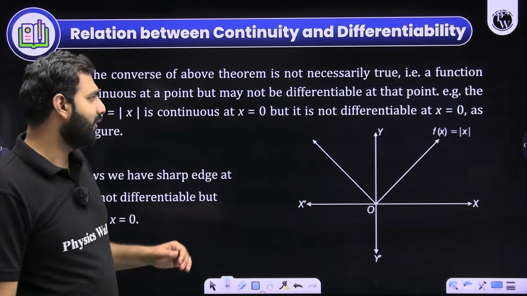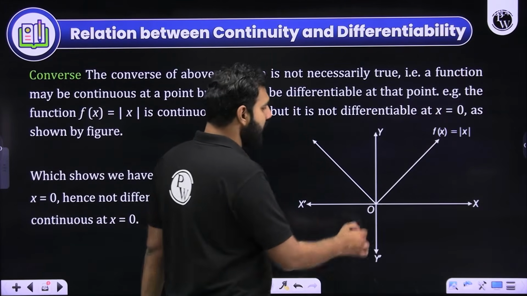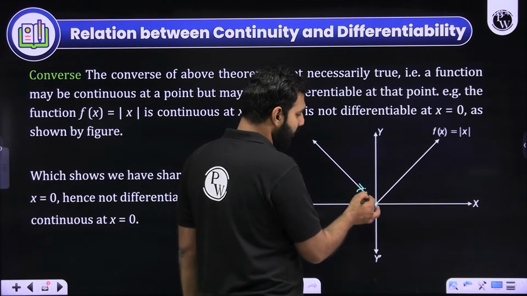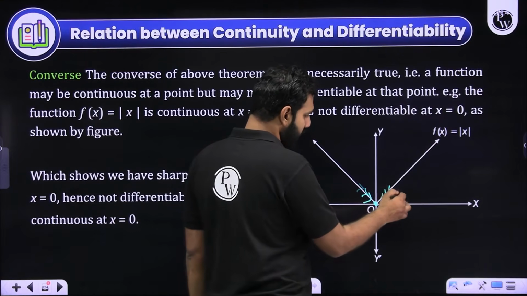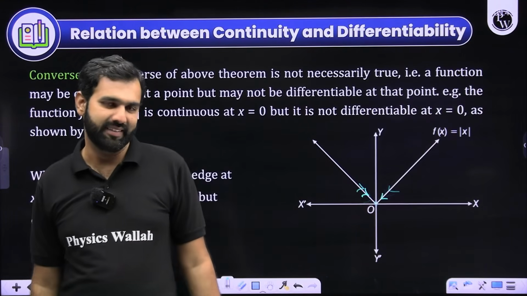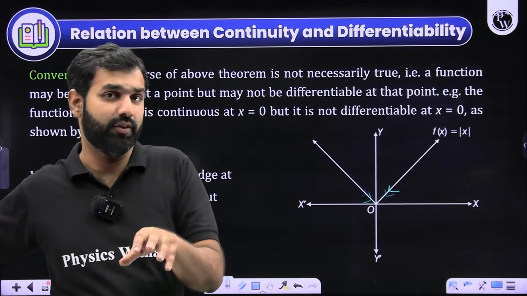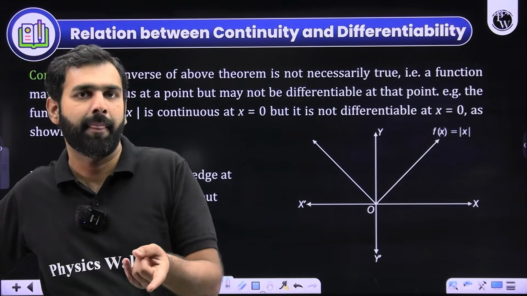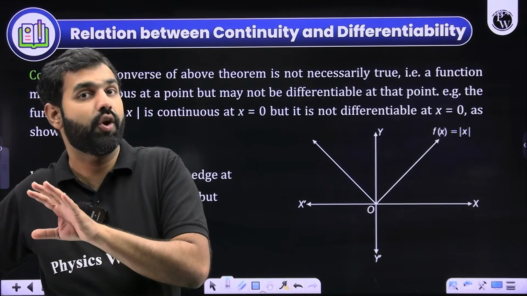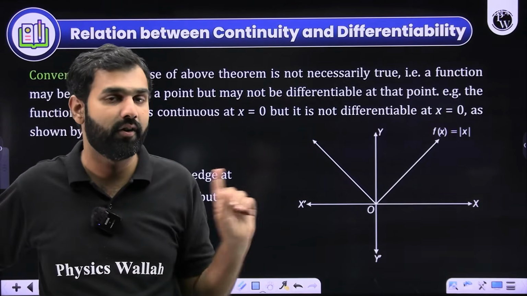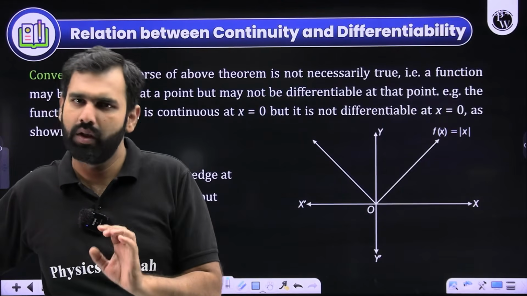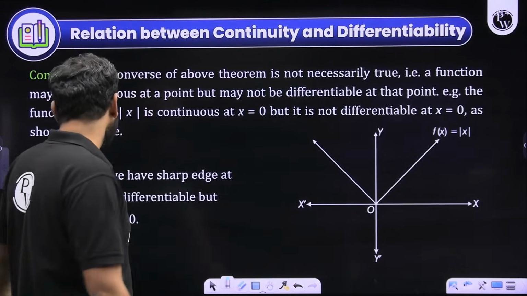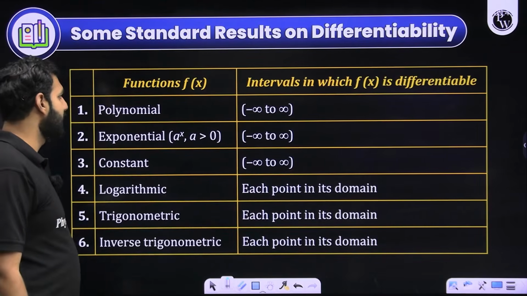But of course, if I were to talk about its continuity, yes, at 0 it is 0. In the left neighborhood of 0 it is 0. In the right neighborhood of 0 it is 0. Approaching 0, which means it is clearly continuous. So all the differentiable functions are continuous, but all the continuous functions are not necessarily differentiable. That's exactly what I'm trying to give you here through this fact. Will you remember that?